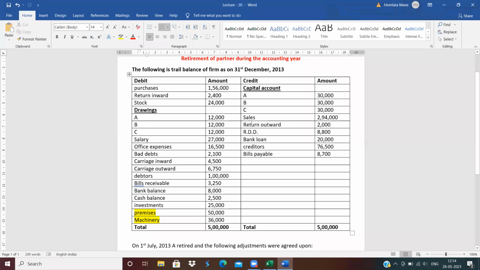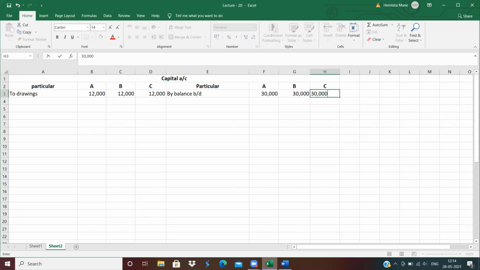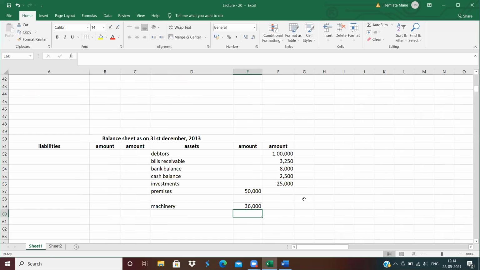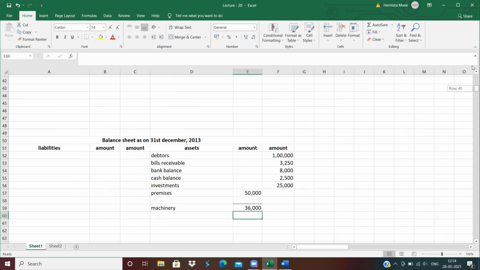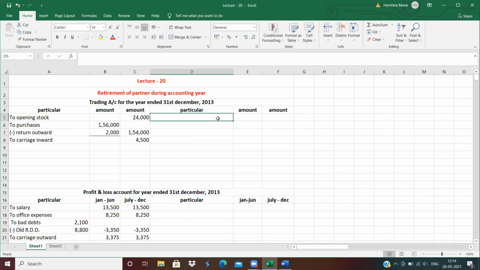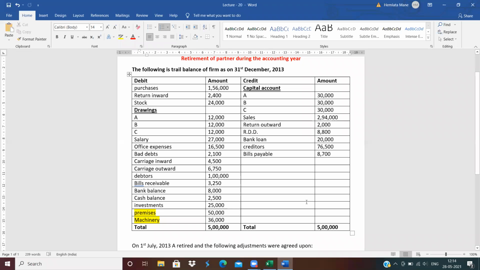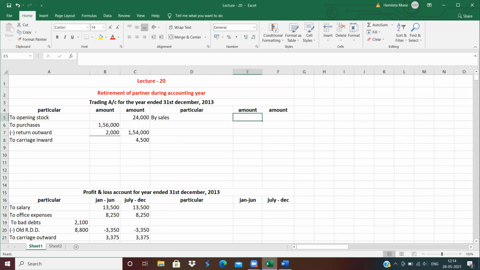Next is sales. Sales write down on the trading account credit side. By sales, write in inner column. How much is the amount of sales? 2,94,000. Less return inward.